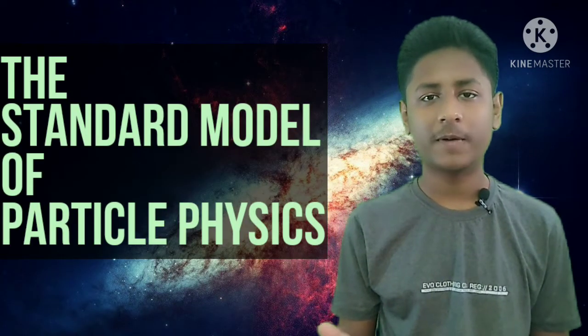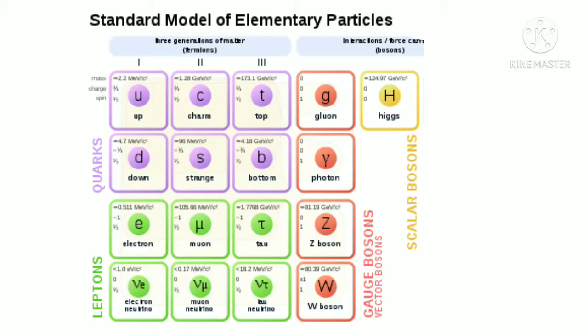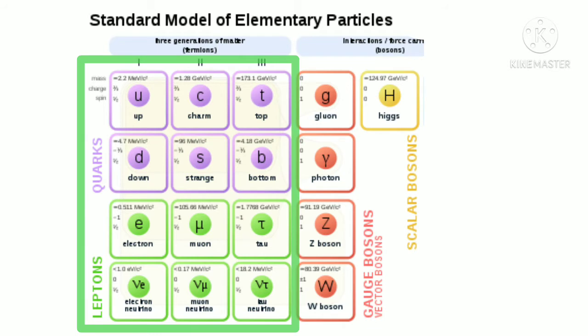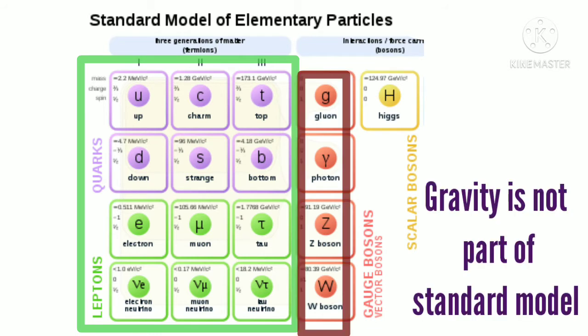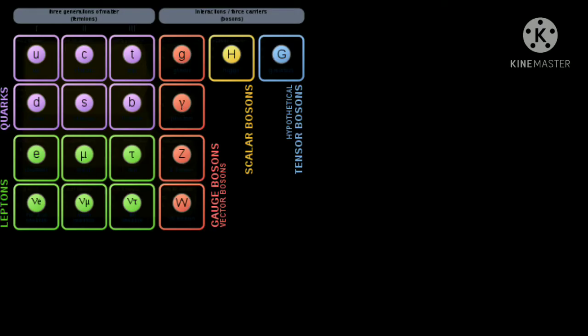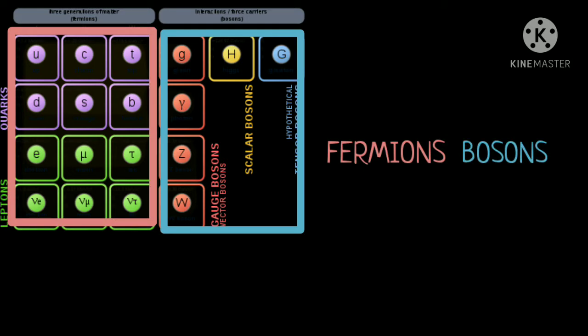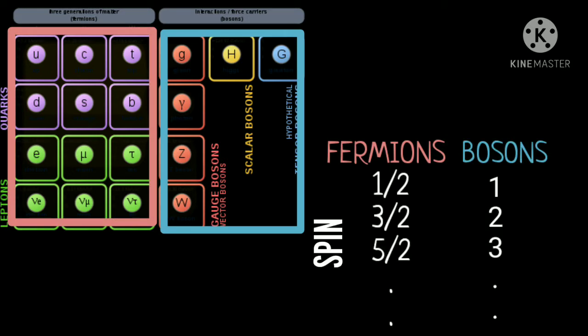To understand the Pauli exclusion principle, we need to understand the standard model of particle physics. The standard model of particle physics is a theory describing all of the known matter particles and 3 of the 4 fundamental forces of nature. The standard model, however, does not describe gravity. In the standard model, there are 2 types of particles, namely fermions and bosons. Fermions are particles with half integer spin, and bosons are particles with integer spin.